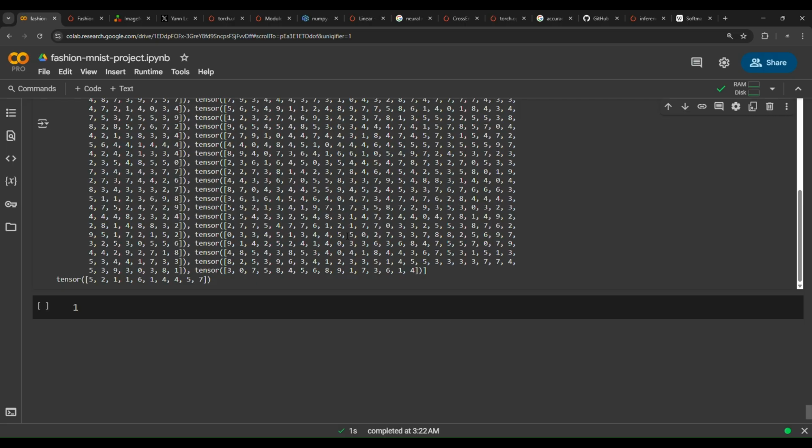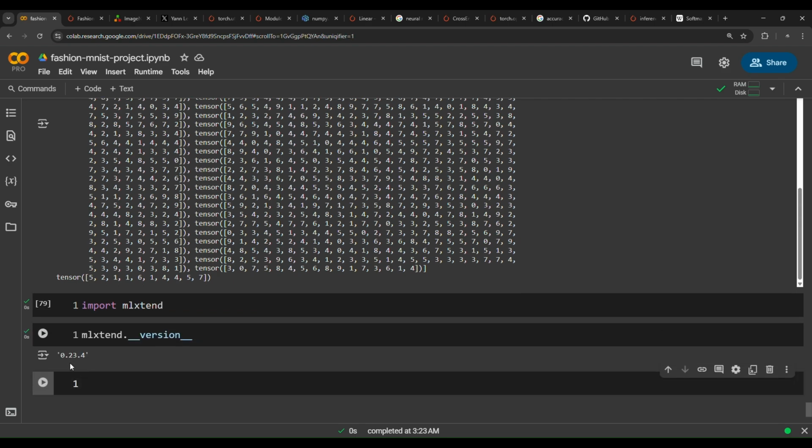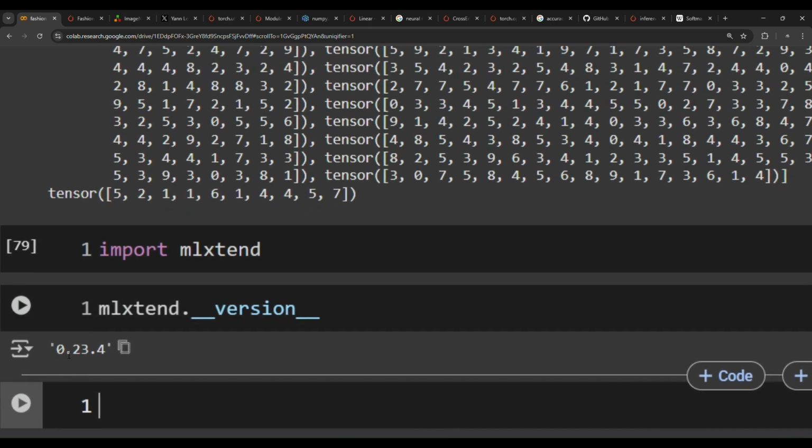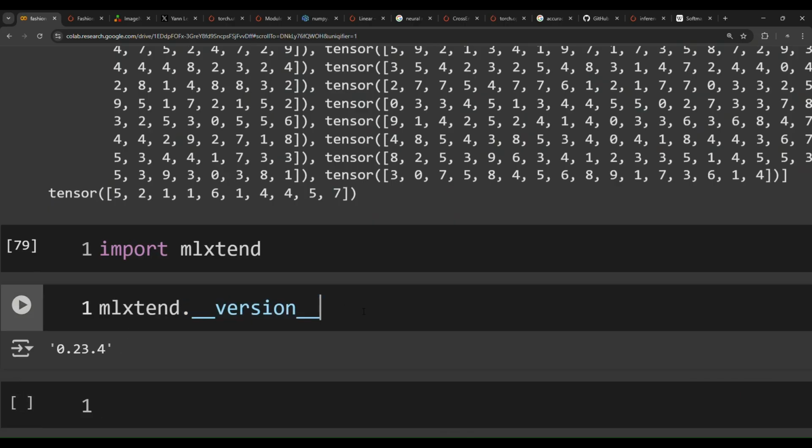So import mlxtend, import the library mlxtend, like that. And then if you check the version, we need this version of mlxtend. So if you want to use mlxtend to plot a confusion matrix, you need at minimum this version, 0.23.4.